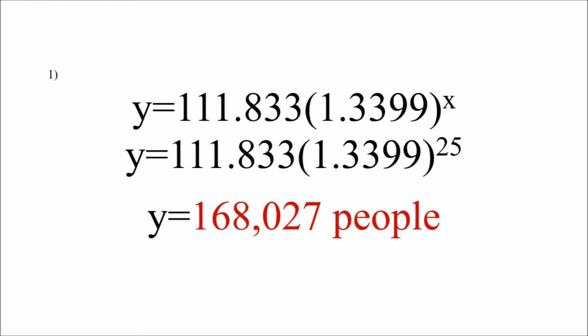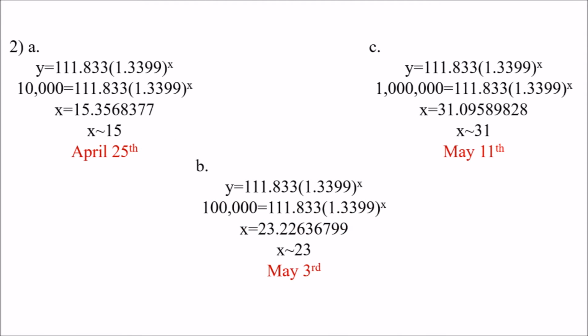Using this equation, we substituted 25 for x and I solved for y. I discovered that by May 5th, 168,027 people are expected to be infected. To calculate the date at which a specific number of people are expected to be infected, I substituted that given value for y and solved for x. I utilized logarithms to solve for x.